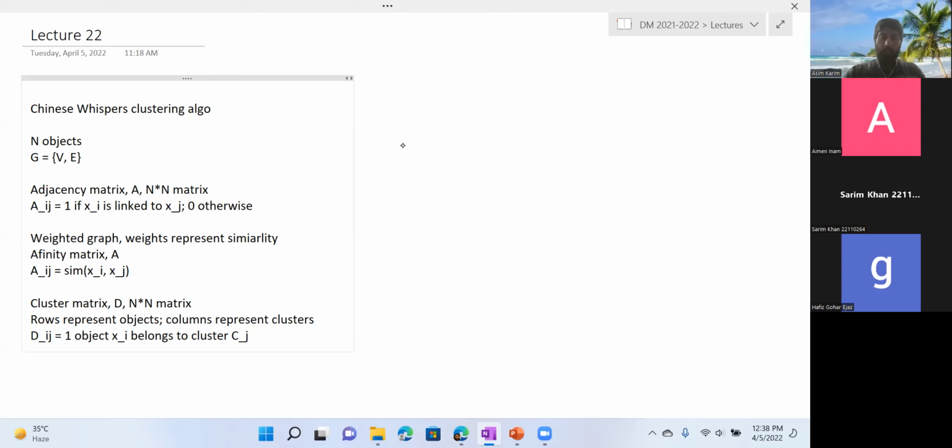Okay. So if we use this binary concept of values, then each row can have only one value. Why? Because a given object can only lie in one cluster.